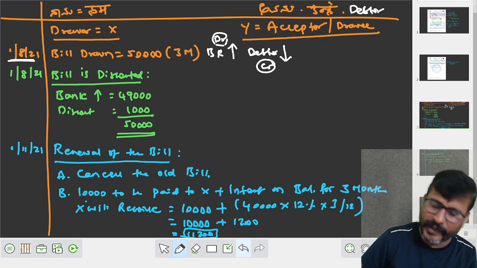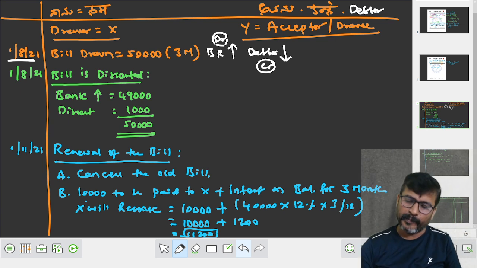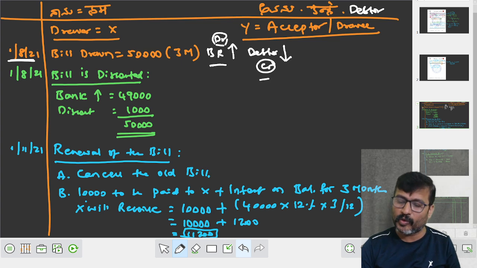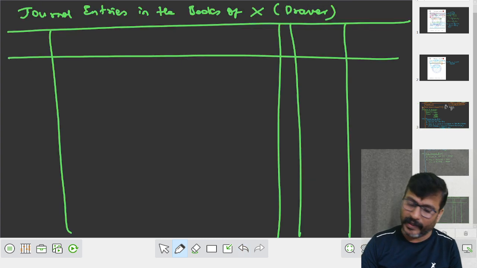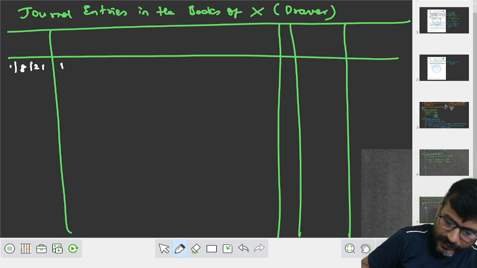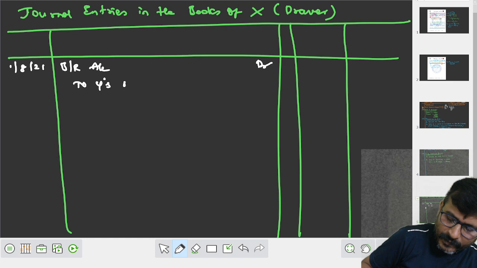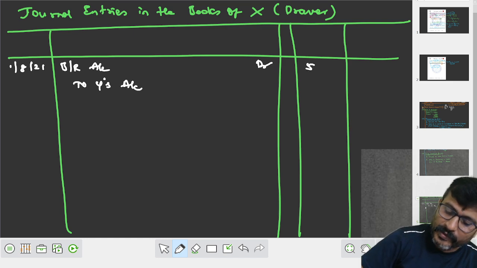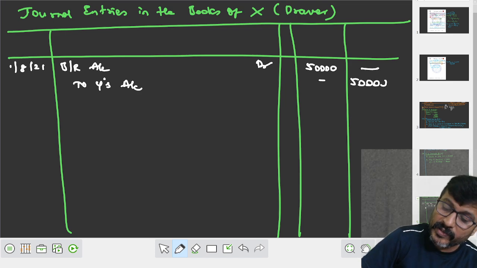Then the entry is: Bills receivable account debit to Y's account. How much is the bill? 50,000. On what date? 1st August 21. Bills receivable account debit to Y's account 50,000 dash 50,000